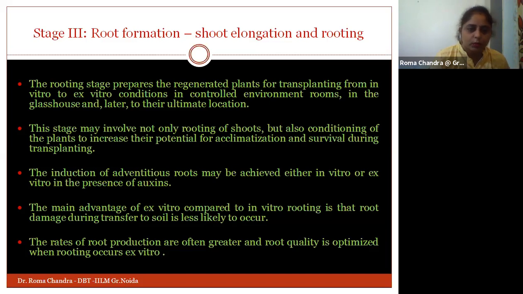We won't go with all these stages at present, and we will just try to see what the rate of root production is. And if we see it in the in vitro case, then obviously the rate of root production in in vitro condition is comparatively much greater than the rooting process done in ex vitro condition.